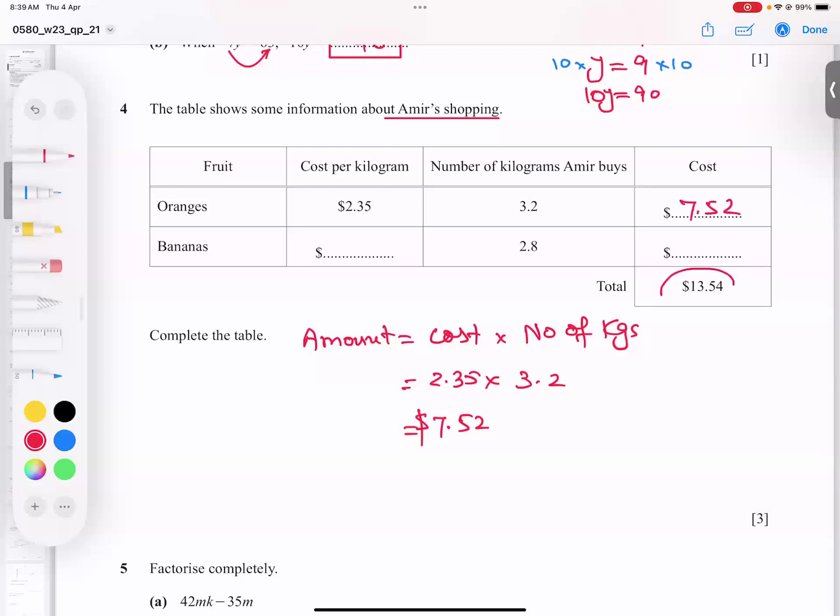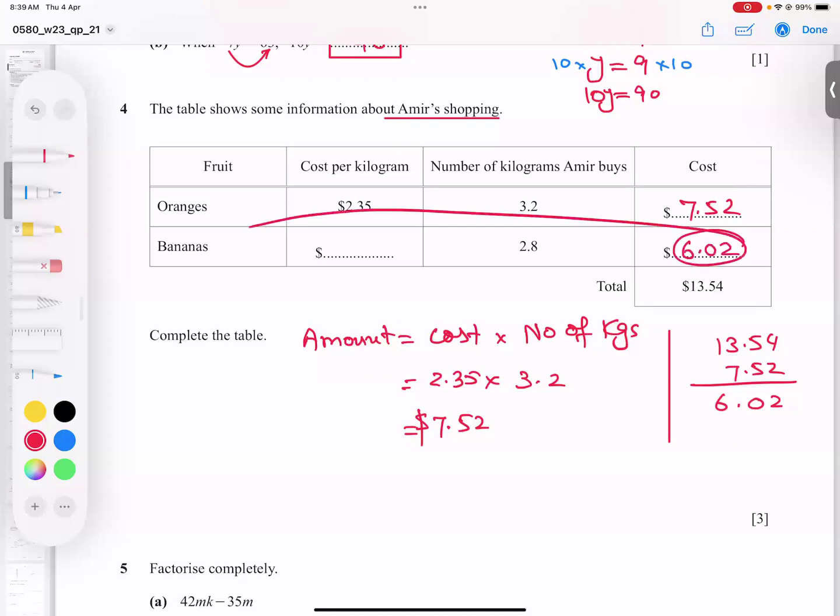But you know, this is the total money he paid, and this is paid for the oranges. So how to find this amount? So simple. When you paid from the total, subtract this number. So look, I'm finding it. 13.54 subtract 7.52. So naturally, this is becoming 2, here 0, and 6.02. So 6.02 is the money, in dollars, he paid for oranges.